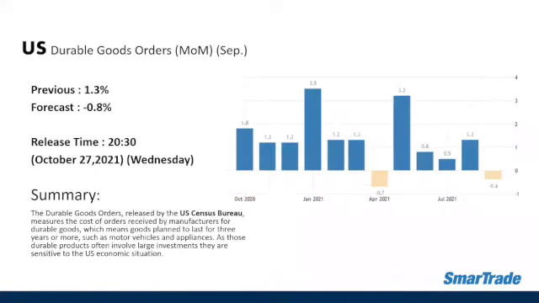Followed by the durable goods orders for the US on a monthly basis for the month of September. The previous data is 1.3% and the market forecast is -0.8%. The release time yesterday was 8:30 p.m. And the actual data was -0.4%. So even though it was better compared to the market forecast, this one is still a negative figure for durable goods orders versus the 1.3% last month.